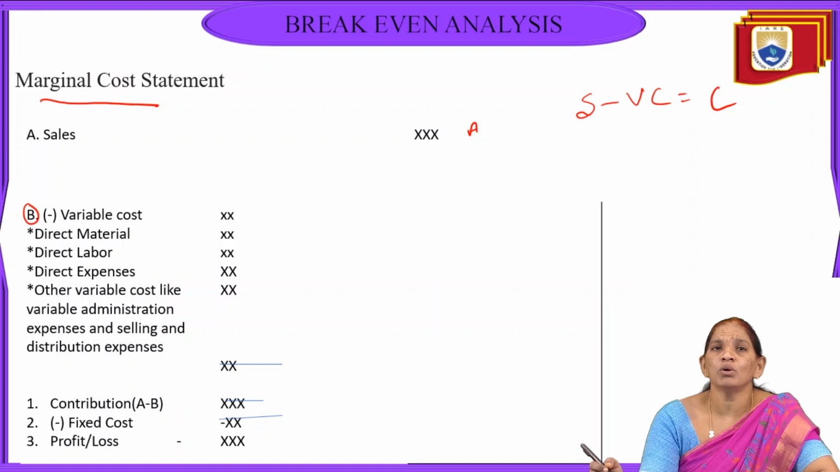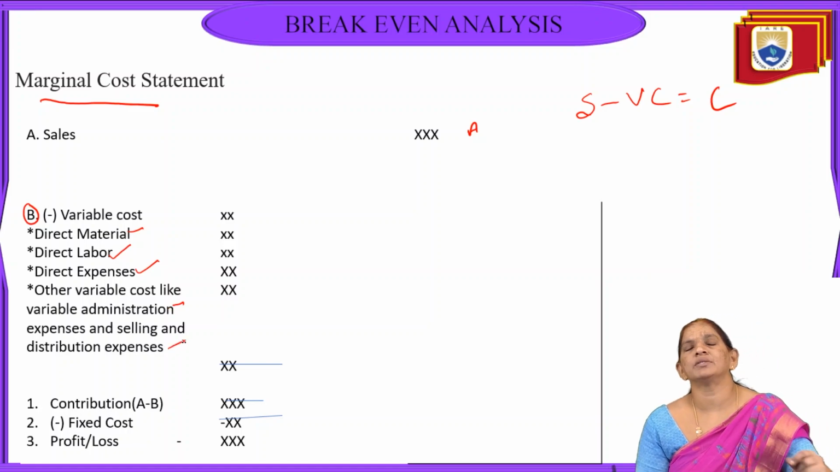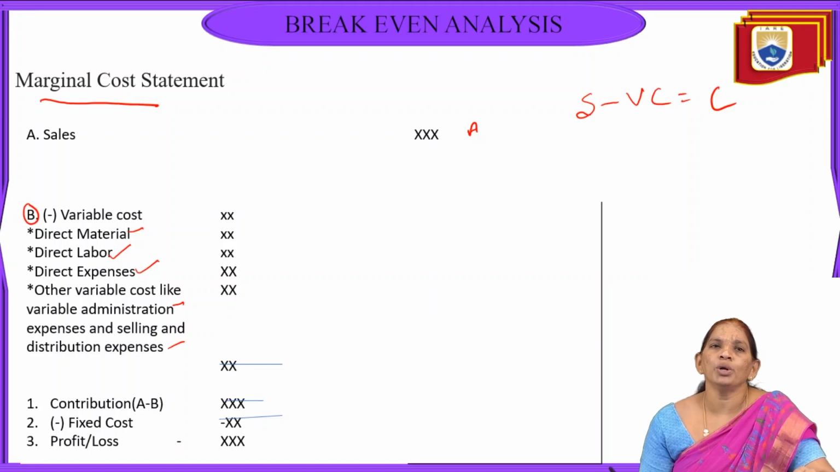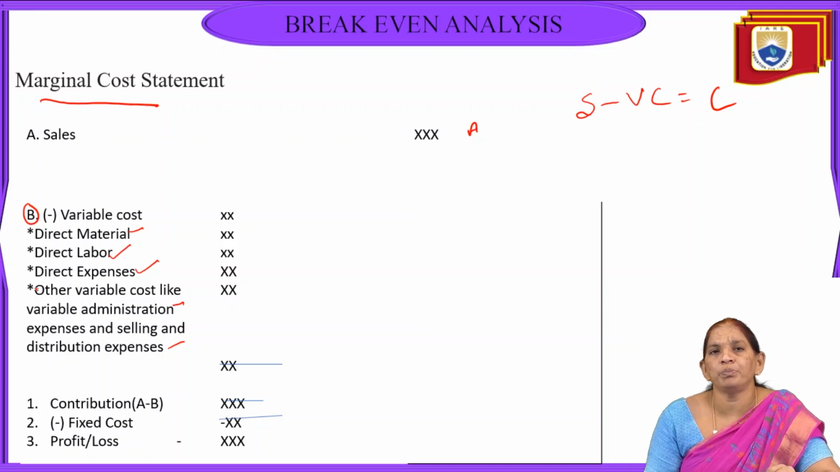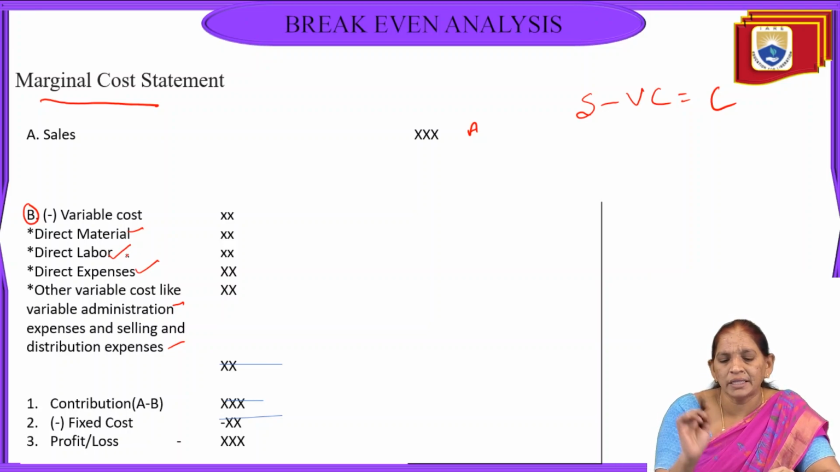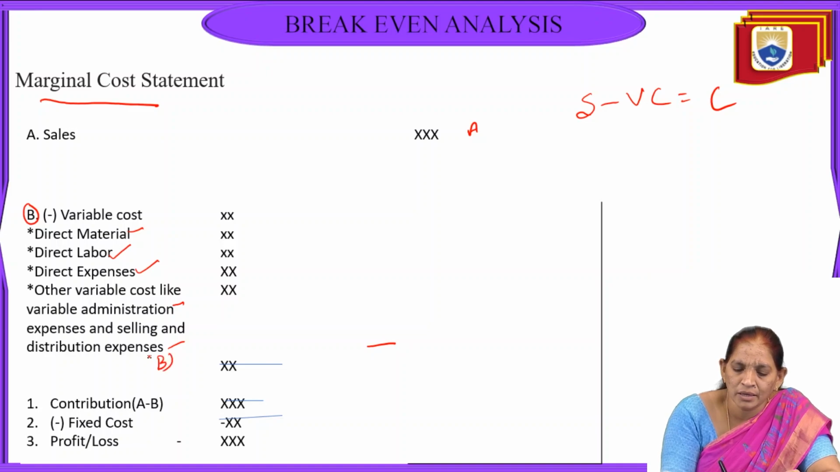In the variable cost, we have different items like direct material, direct labor, direct expenses and other variable expenses, like variable administrative expenses and selling and distribution expenses. All of these are paid according to the per unit cost. When expenses are paid per unit cost, we take them as variable expenses. When we add all these variable expenses, we conclude it as B.